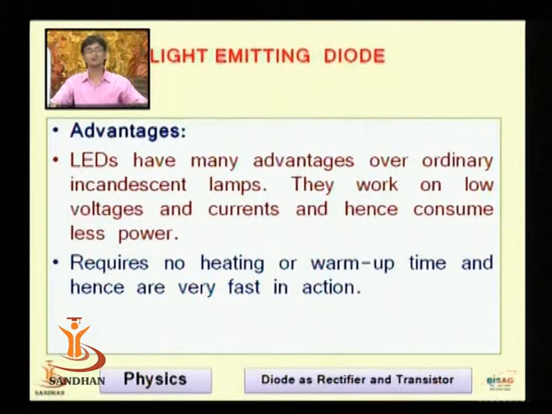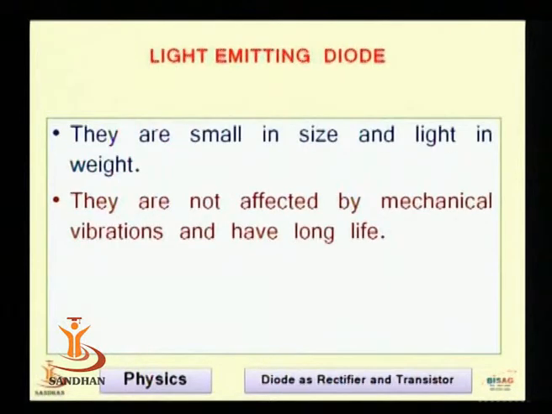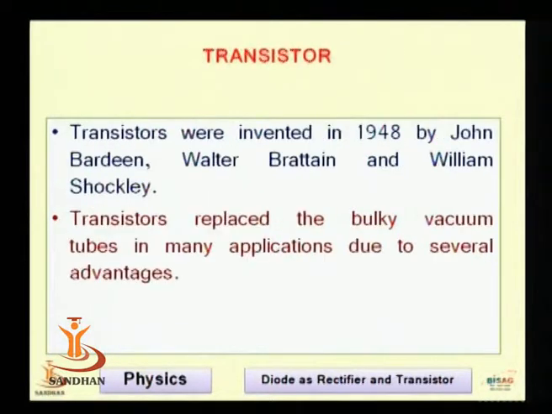Now, what are the different advantages of LEDs? LEDs have many advantages over ordinary incandescent lamps. They work on low voltage and current and hence consume less power, require no heating or warm up time and hence are very fast in action. They are small in size and light in weight. They are not affected by mechanical vibrations and have a long life.